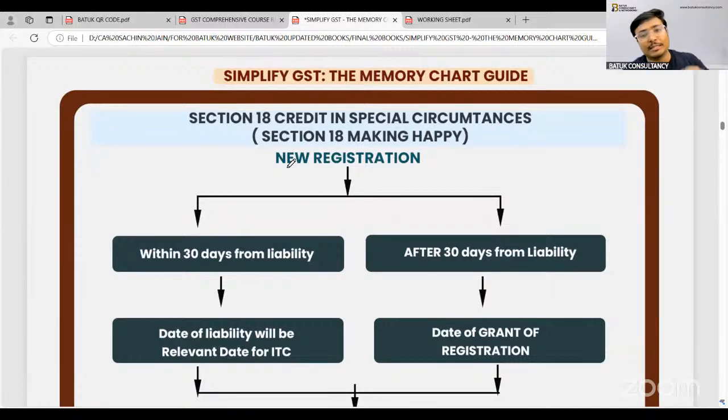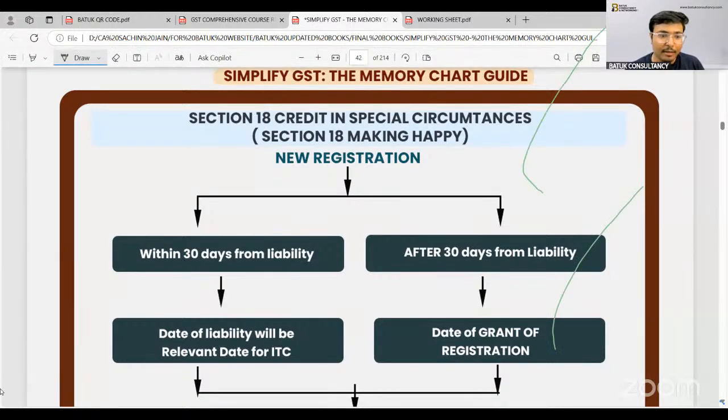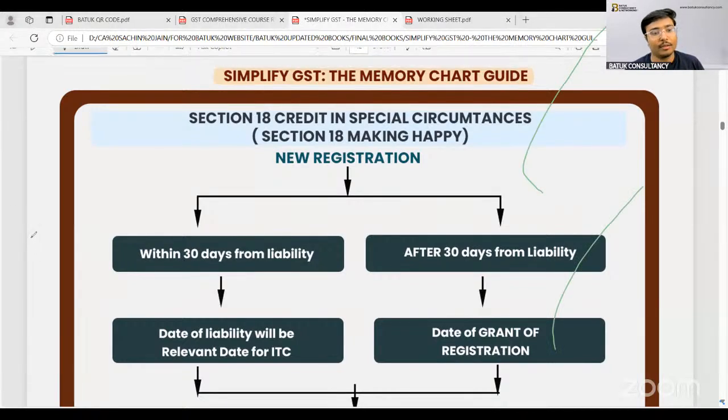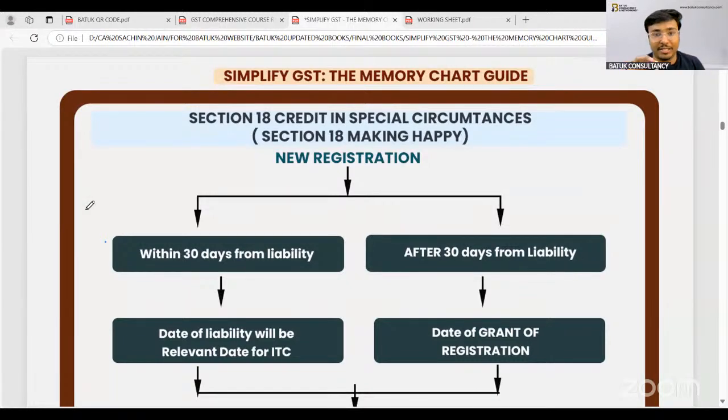In case of loss in business, try to understand if this is a normal loss, in that case, yes, ITC allowed. If it is an abnormal loss, ITC not allowed. Suppose you have inserted 100 units for manufacturing into a machinery, and output as per the normal process is 80.